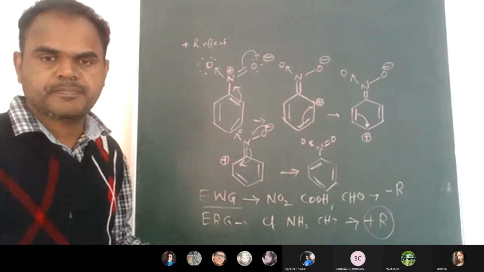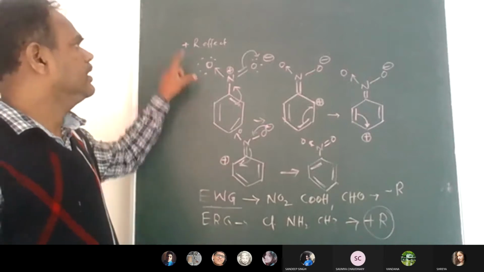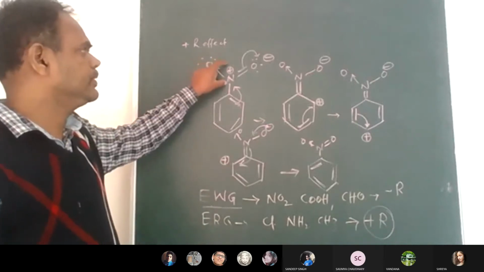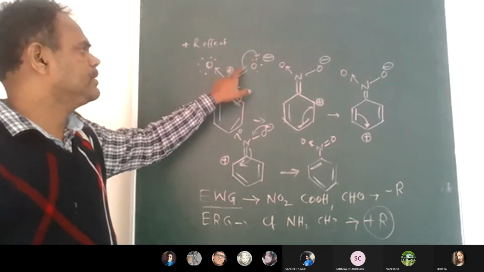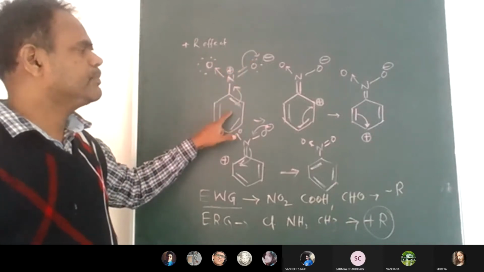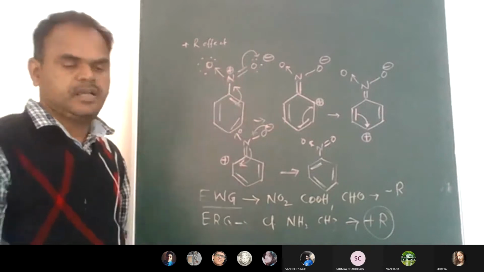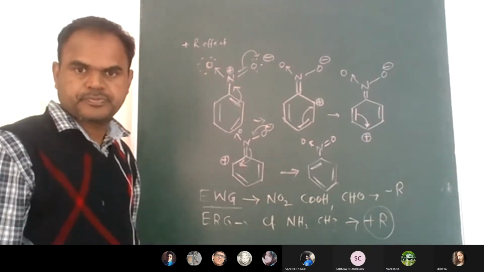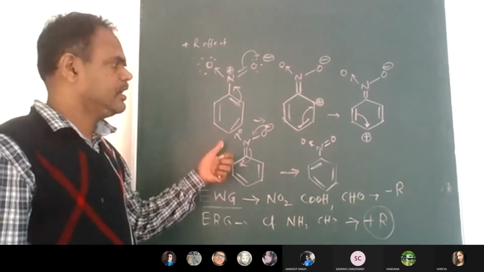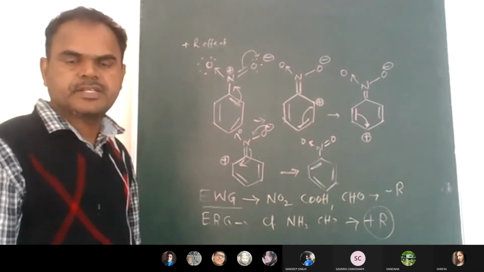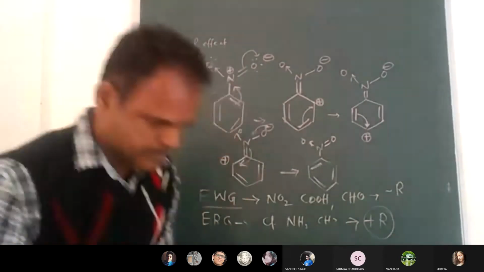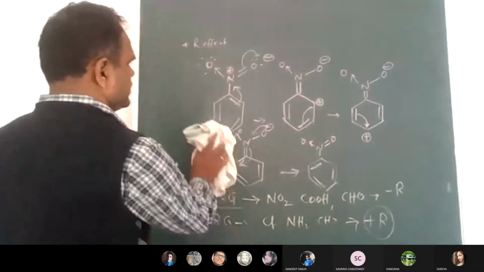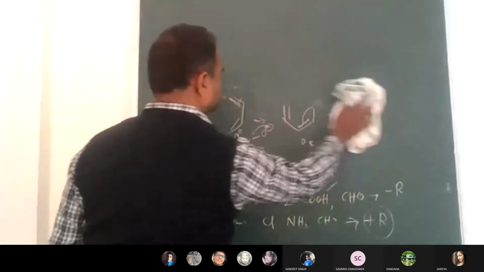Got it, everyone? So because of this NO2 group, the lone pair will interact with the benzene ring pi bond electrons, then we'll get the resonance forms. These are the resonance structures we get, and the benzene structures we can write. I hope it is clear, everyone.